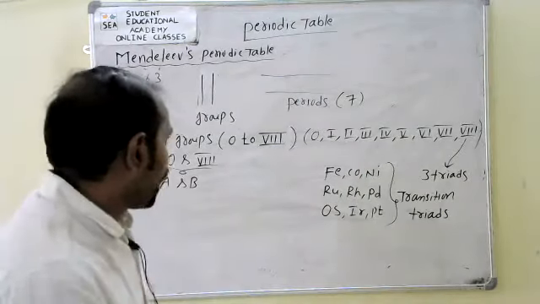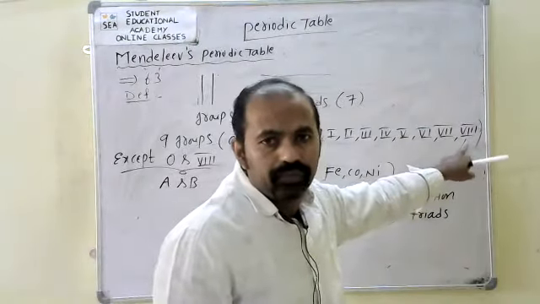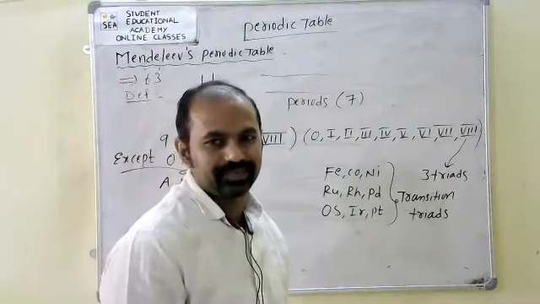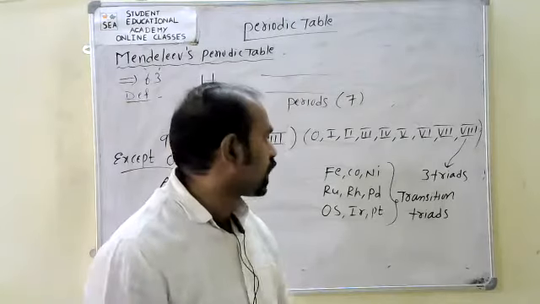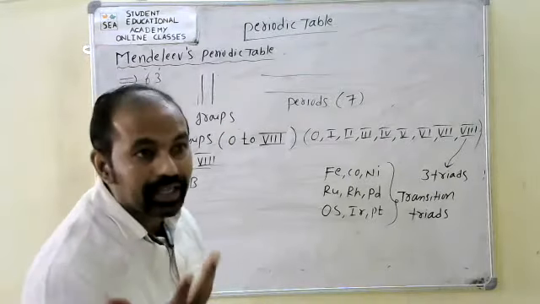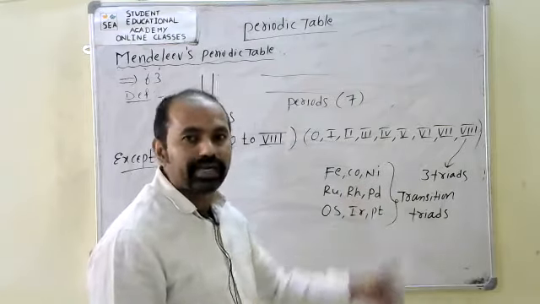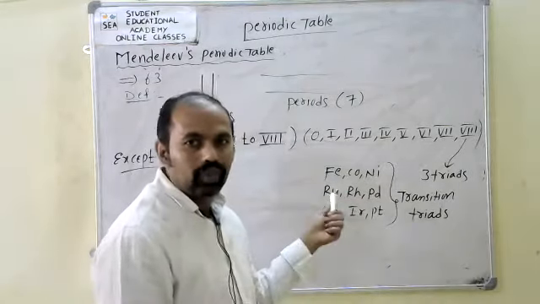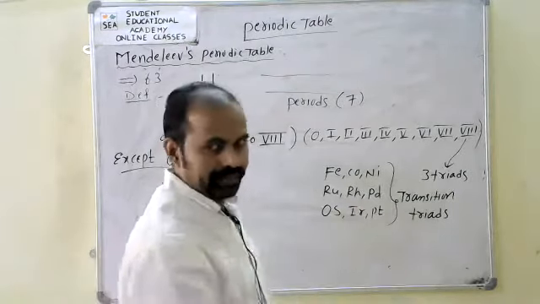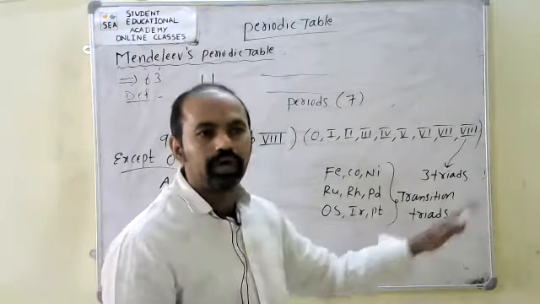Now, in Mendeleev's periodic table, if we observe the 8th group, it consists of 3 triads, called transition triads. What are the 3 transition triads? First, iron, cobalt, nickel. Then ruthenium, rhodium, palladium. And osmium, iridium, platinum, one more triad.